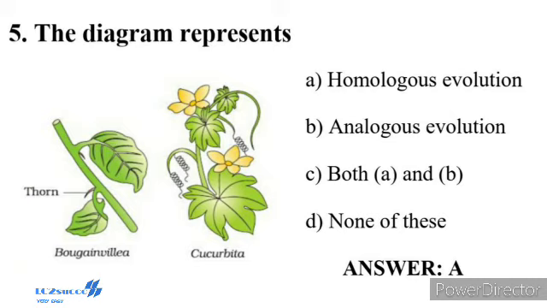The wings of a butterfly and a bird look alike. They are not anatomically similar structures, though they perform a similar function. Hence, analogous structures are a result of convergent evolution: different structures evolving for the same function and hence having similarity. So the correct answer is option A, homologous evolution.